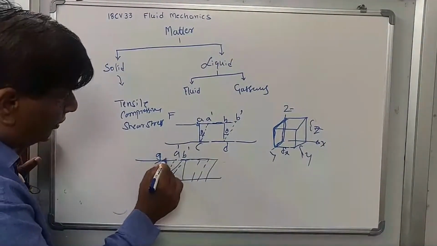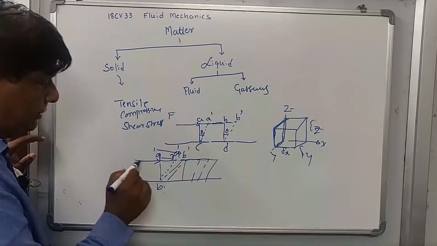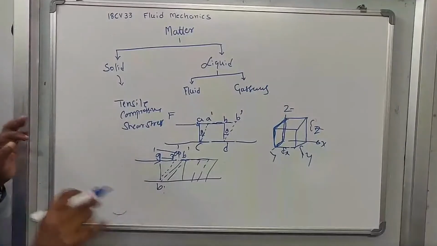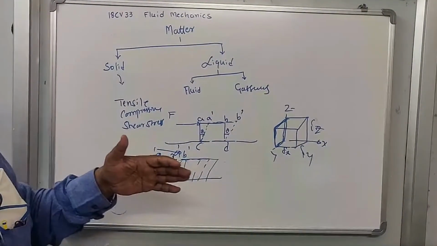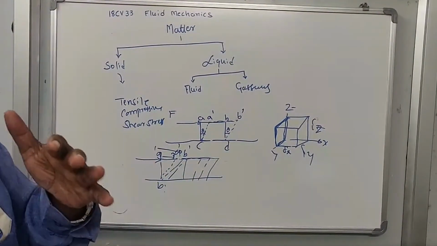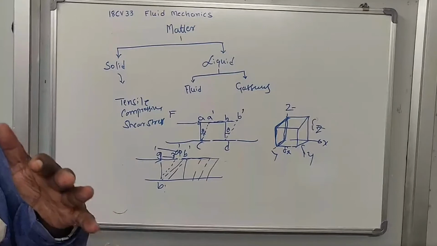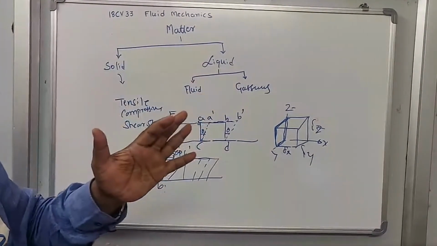So this is called continuous deformation. As the shear force is applied to the fluid, it is continuously going to deform. This deformation stops when this external force F becomes zero.